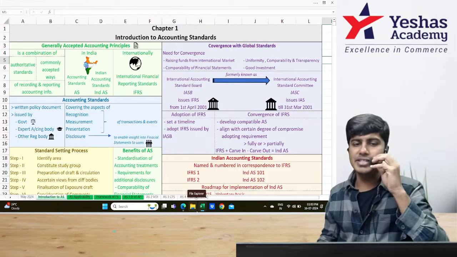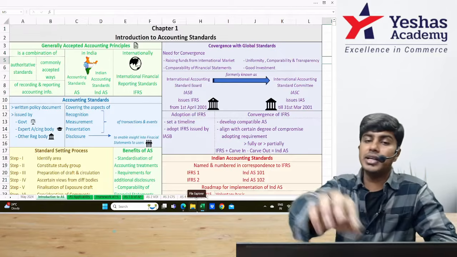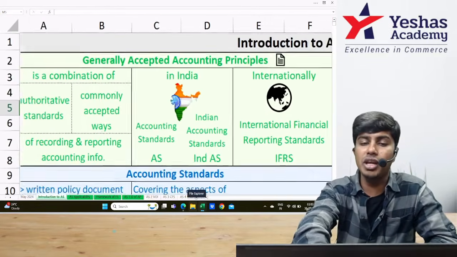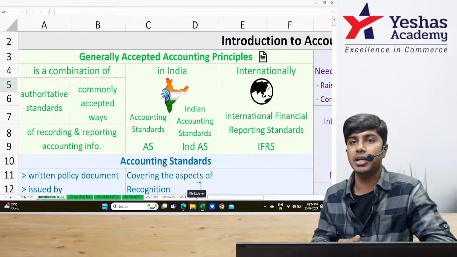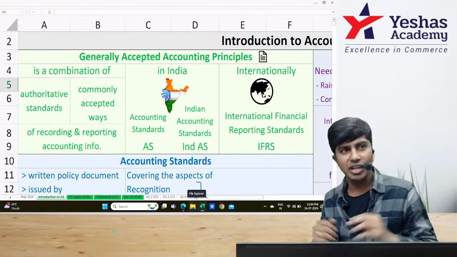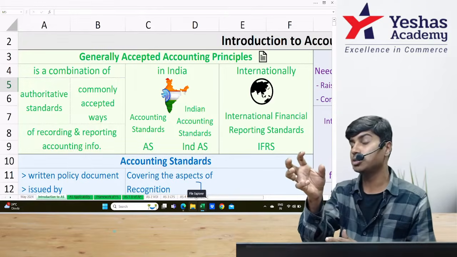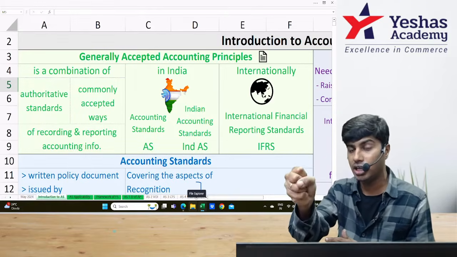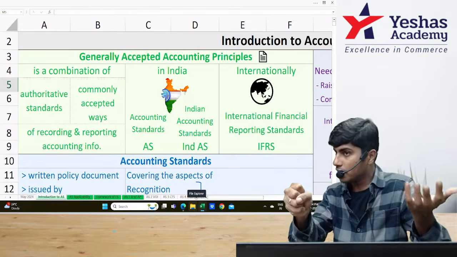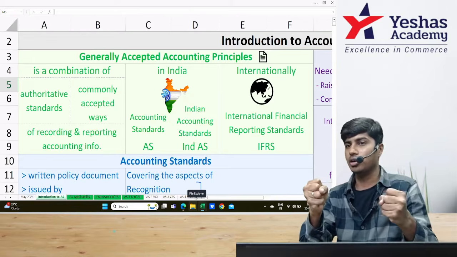Let's now quickly revise the topic of Introduction to Accounting Standards. Before we learn the word accounting standards, we need to know what we mean when we use the word generally accepted accounting principles. Generally accepted accounting principles are there in every country. These are what are issued as accounting standards by that country's regulating authority, or what are not issued as accounting standards but are followed by the people of that country very strongly.